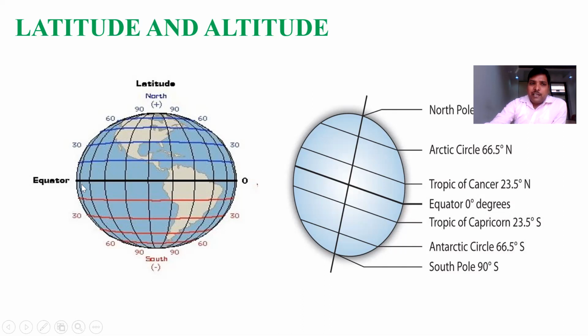You may see that the latitude at the equator is 0, and the latitude at the Arctic region, or you can say the North Pole, is 90. So you must know that the temperature at the equatorial region is very high, and the temperature in the polar region, that is the Arctic region, is low. So when there is a difference in temperature, what happens? The effect is on the pressure.